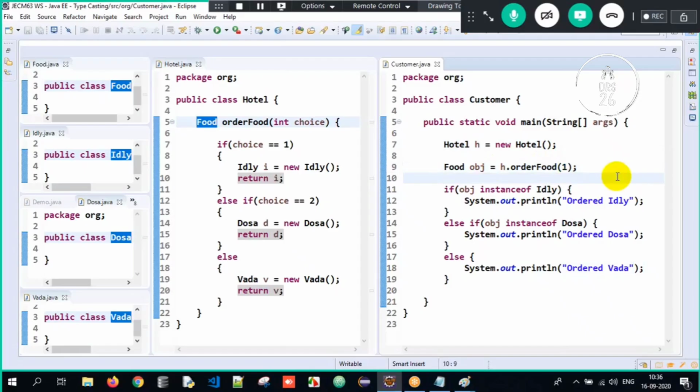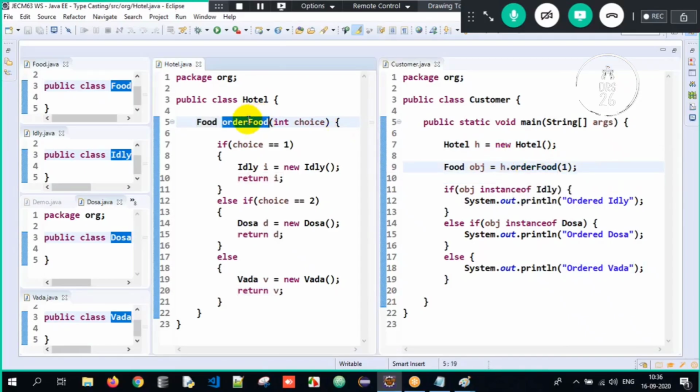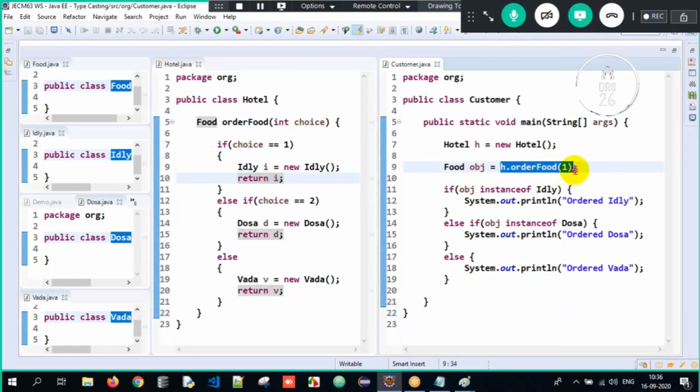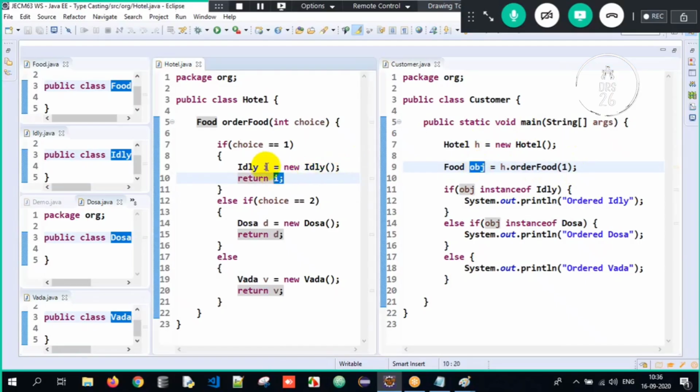Press Ctrl on your keyboard, hover on the method, click on that method. It goes to order food. And what is the choice I passed? 1. Is 1 equal to 1? Yes. Idli object gets created and I am returning an object of idli here. So the idli object is stored into obj. Why? Because return i, meaning i is of type idli.